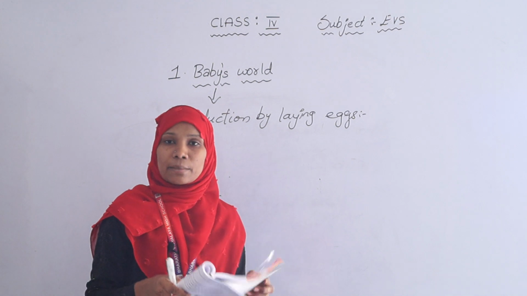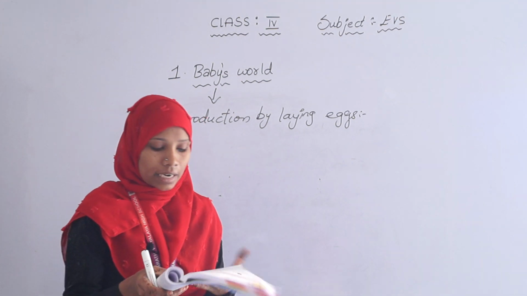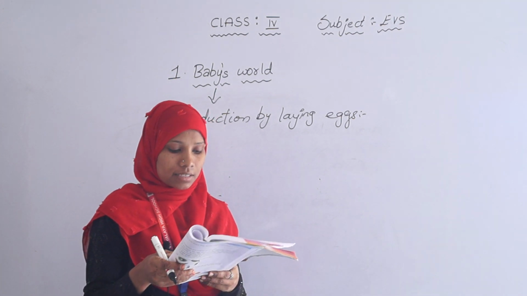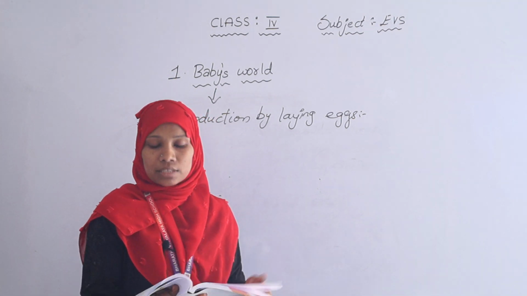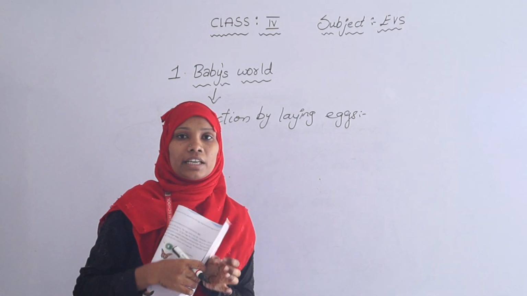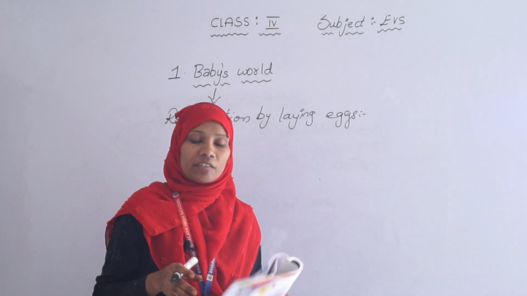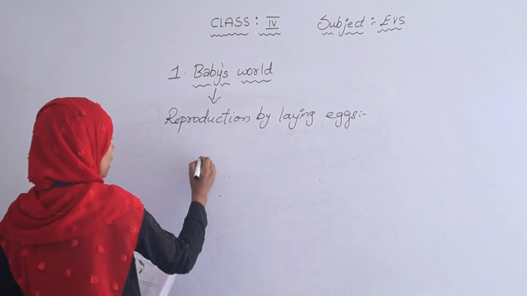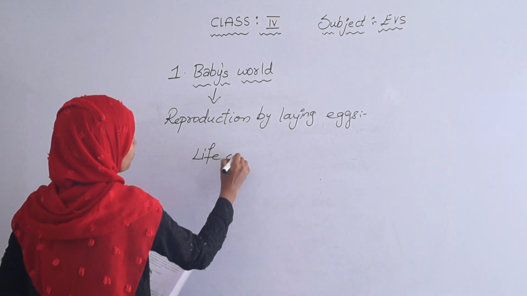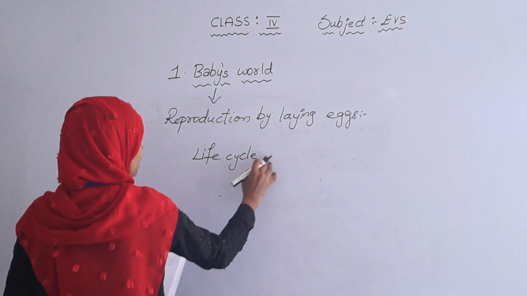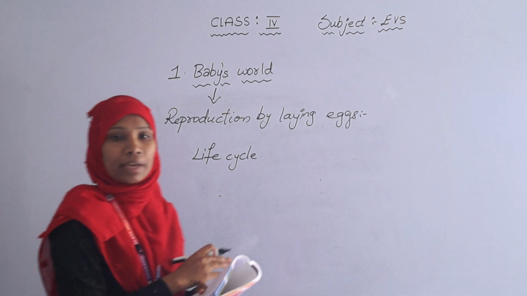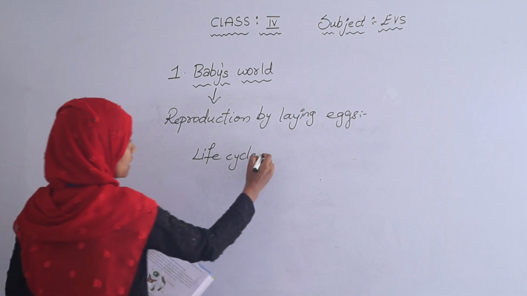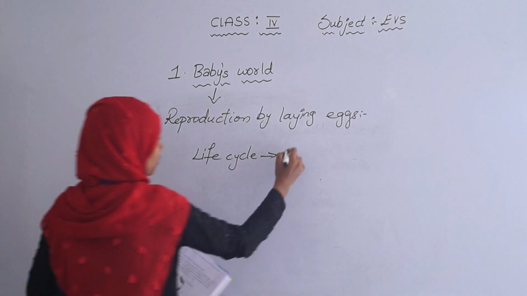So children, there are some animals which reproduce by laying eggs. They are birds, fish, frog, lizard, turtles and snakes. After they lay eggs, the eggs hatch and the little ones come outside. The stages in the development of an animal from the egg to becoming an adult is called its life cycle. So let us see what is the life cycle of a butterfly in detail.